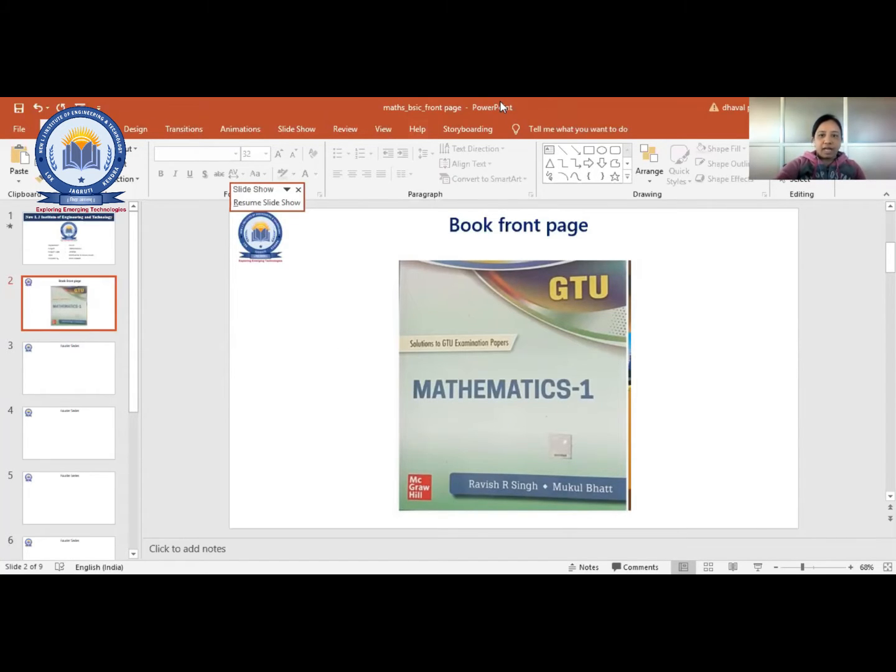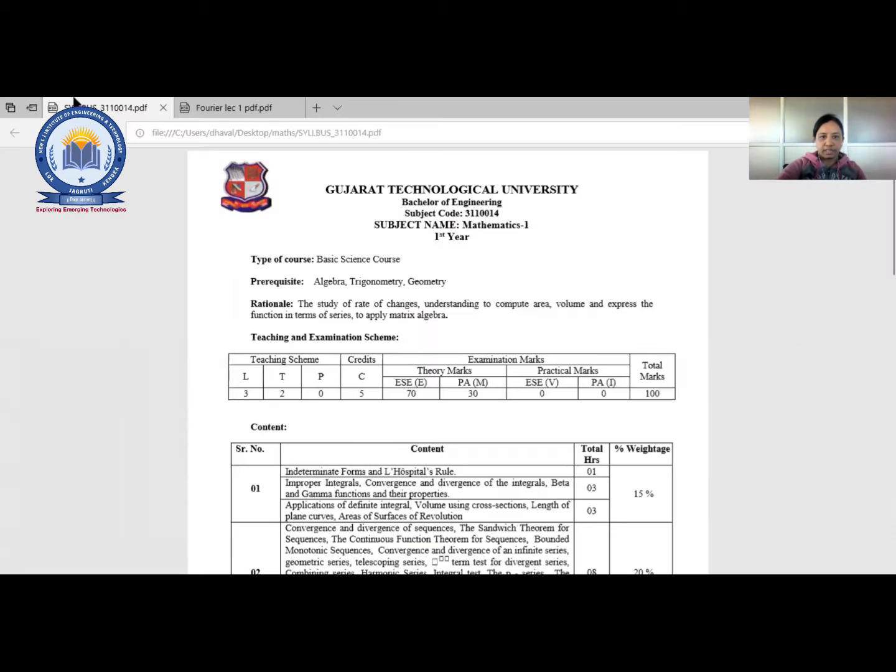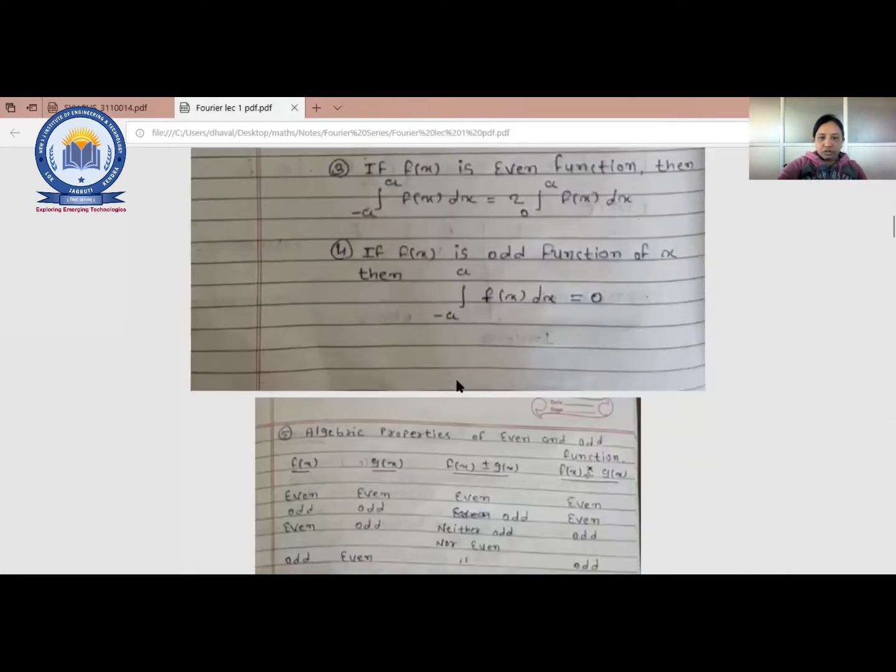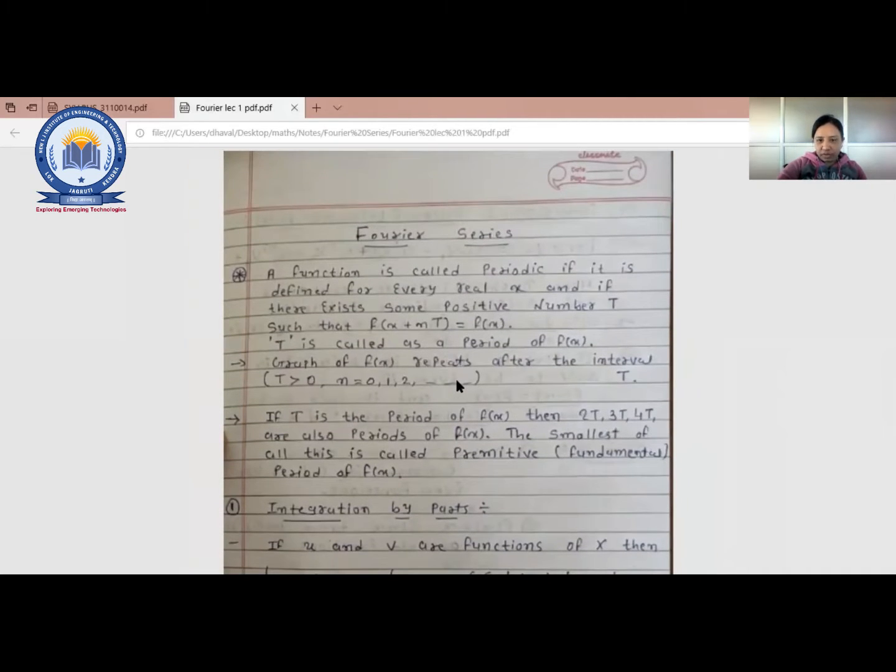Now we'll start with unit number 4. That is Fourier series, right? We will start with Fourier series, and in that one, first we'll see why it is required. What is the use of Fourier series? When we are going to solve the examples, just keep ready the pen and paper with you, so you can write along, or otherwise you can revise the video afterwards and see which examples we are going to see today, or what is the concept of Fourier series.